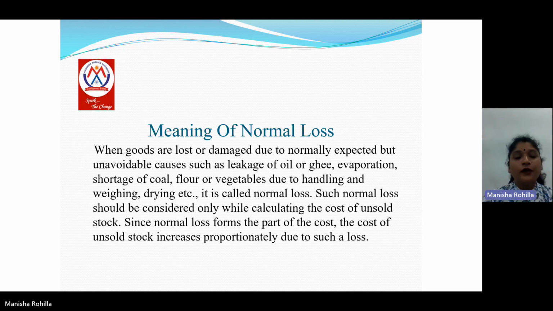Next is normal loss. Normal loss is that loss which occurs due to natural causes and cannot be controlled; it is beyond control. So that loss is called normal loss. When the goods are lost or damaged due to normally expected but unavoidable causes such as leakage of oil or ghee, evaporation, shortage of coal, flour or vegetables due to handling and weighing, drying, etc., it is called normal loss. Normal loss should be considered only while calculating the cost of unsold stock. Normal loss forms part of cost. The cost of unsold stock increases proportionately due to such loss.